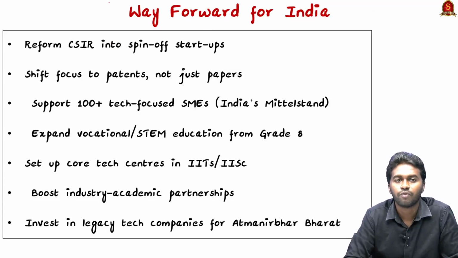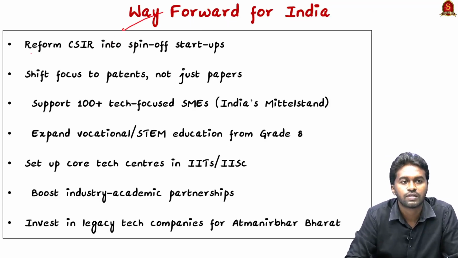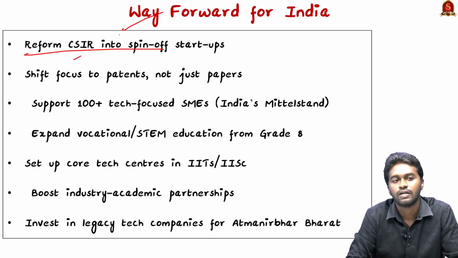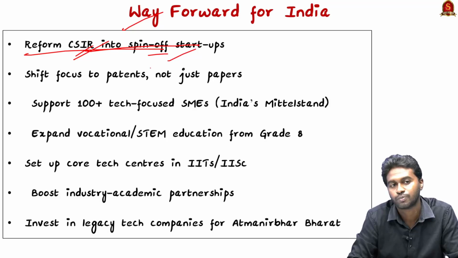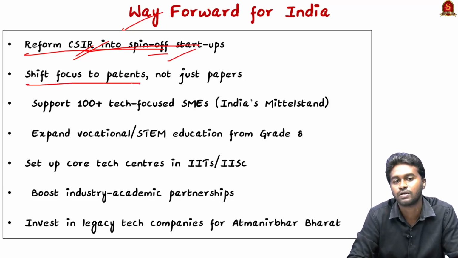Coming to the way forward, first we are going to see the reformation of CSIR, the Council of Scientific and Industrial Research, which has to reform into a spin-off startup. That means we have to promote entrepreneurship. The next is to shift focus to patents, not just papers. If we have patents over the innovations, they will give us more say over them.